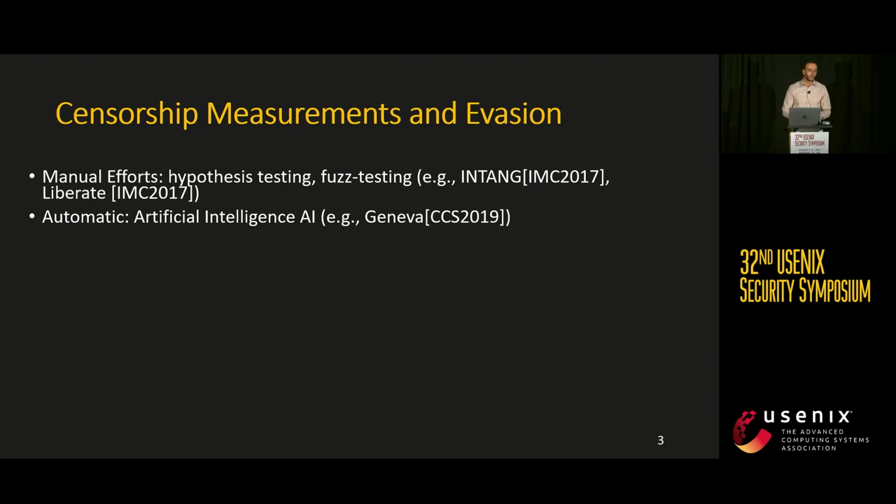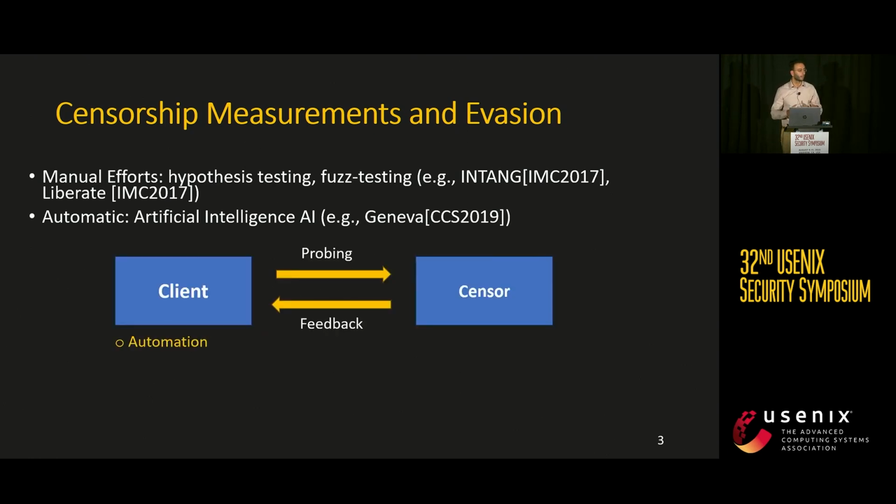Research efforts were primarily directed into manually discovering evasion strategies and censor-side bugs and vulnerabilities through hypothesis and fuzz testing. Later on, researchers were able to automate the process by leveraging AI-based techniques like genetic algorithms. What all of these efforts have in common is that they all require repeatedly probing the censor, which increases the detection risk on the censor side.